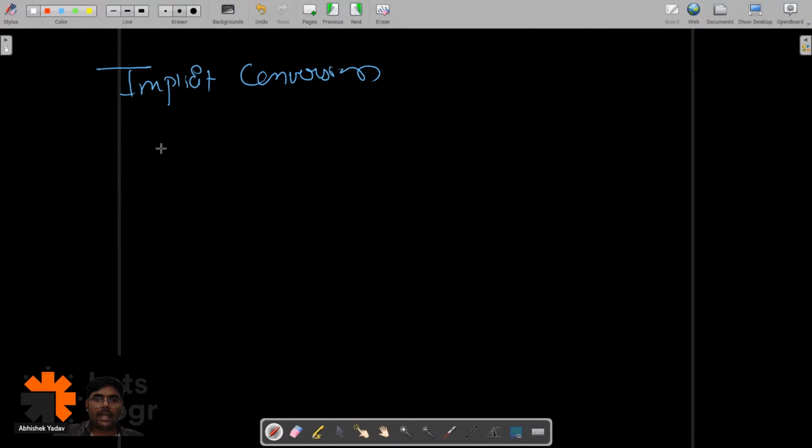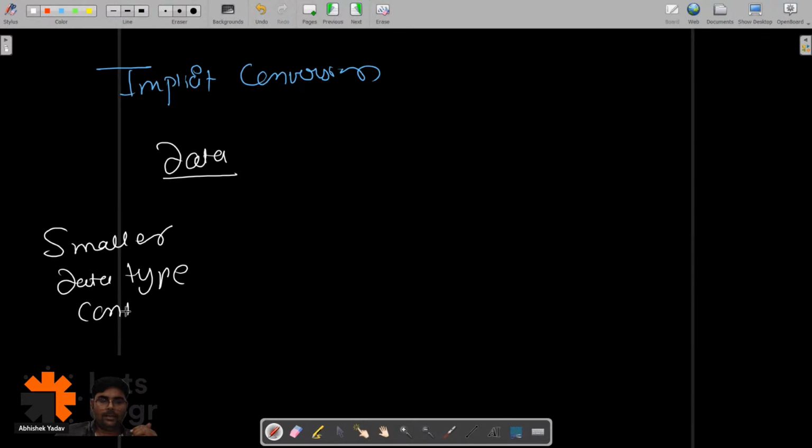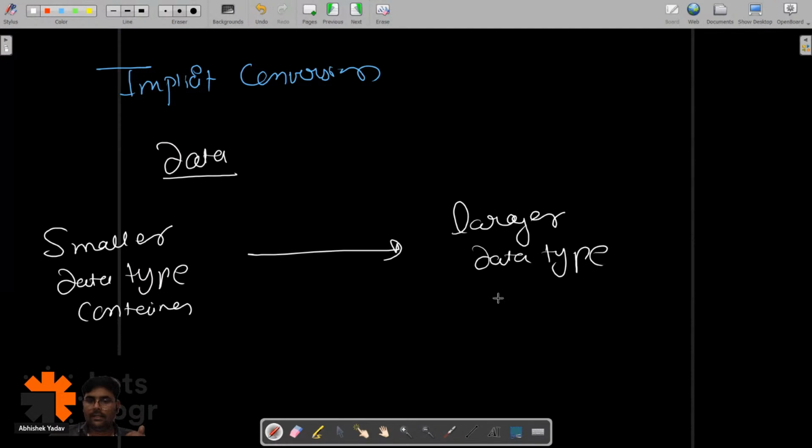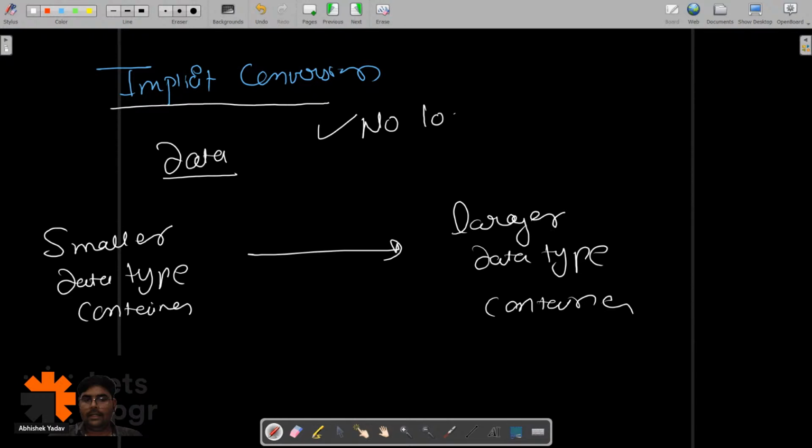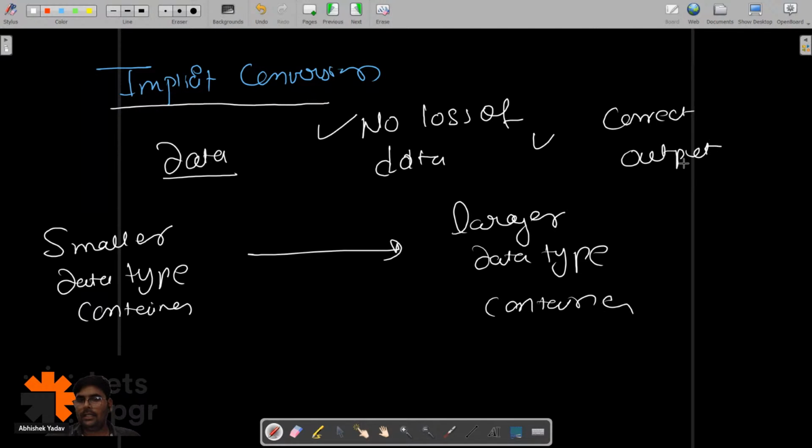When I am trying to transfer data from a smaller data type container to a larger data type container, implicit typecasting will happen, and there will be no loss of data, and you will get the correct output on the output screen.